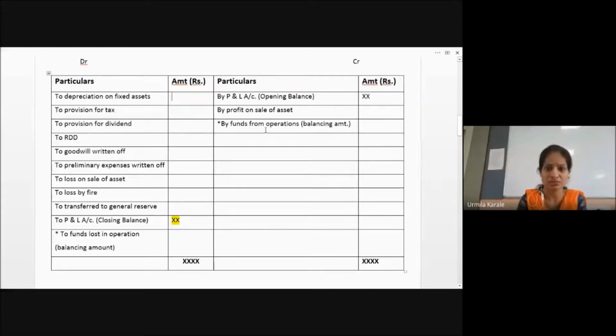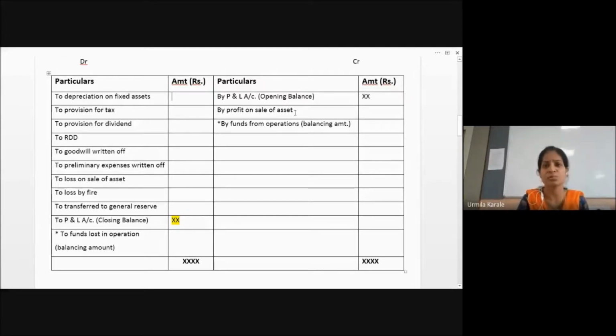8 lakh is the funds which I have got from the business operations. That is how I am finding out funds from operation, by adding back all these non-cash expenses and provisions which I have made in the year. So in the closing profit, I'm adding all these non-cash expenses and provisions. I'm getting this amount. Out of this, I'm minusing earlier year's profit.